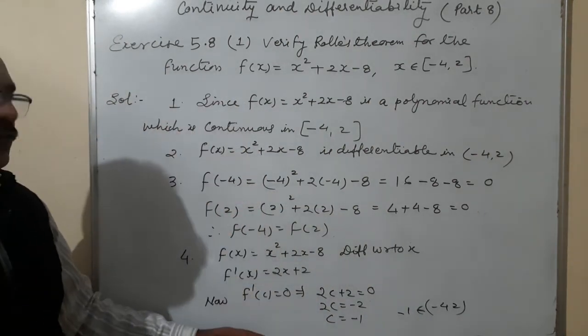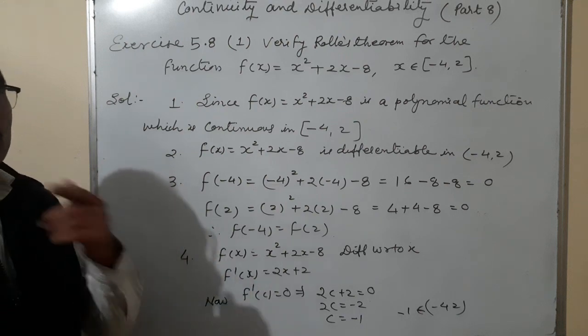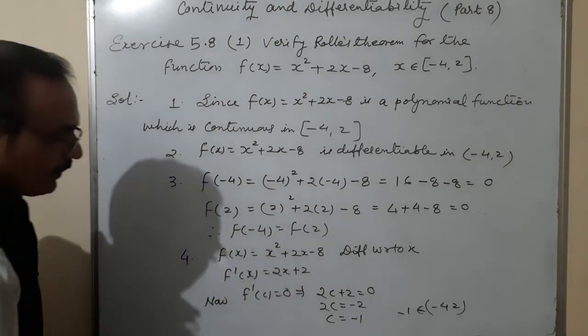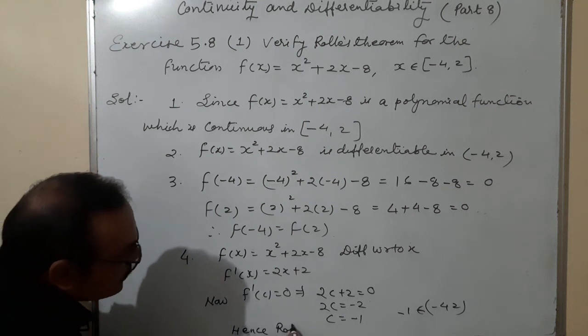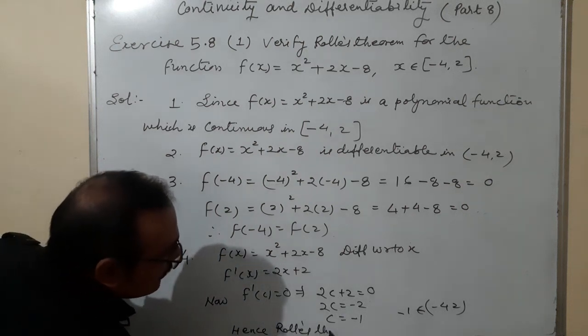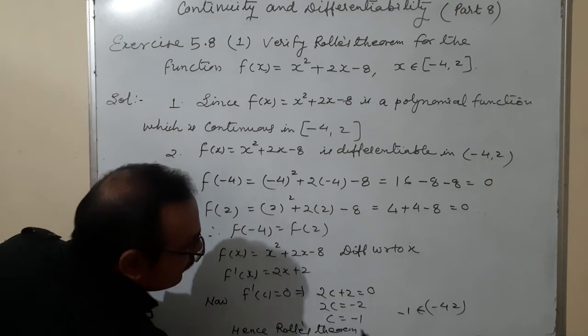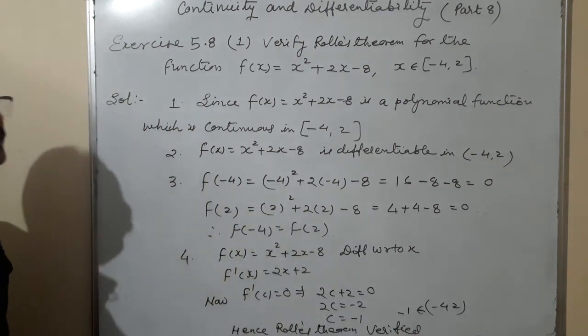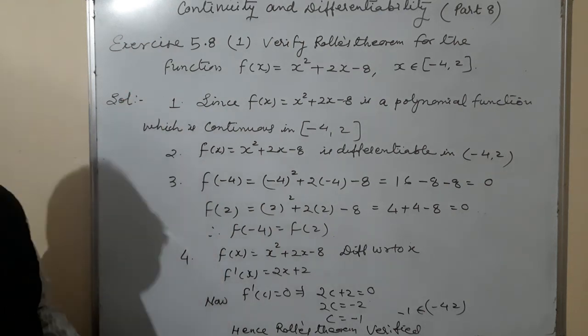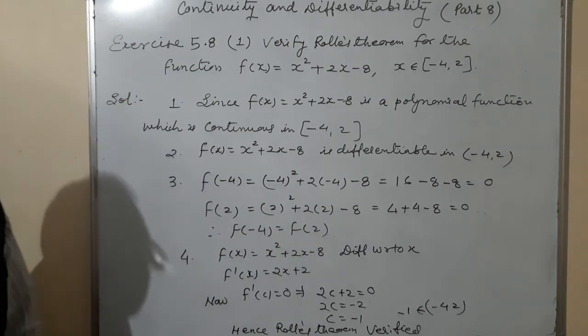That means all the 4 conditions are satisfied. What does that mean? Hence Rolle's theorem verified in the interval.